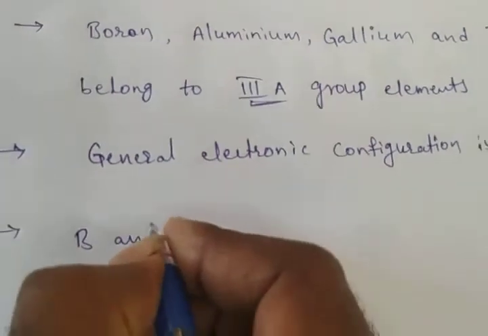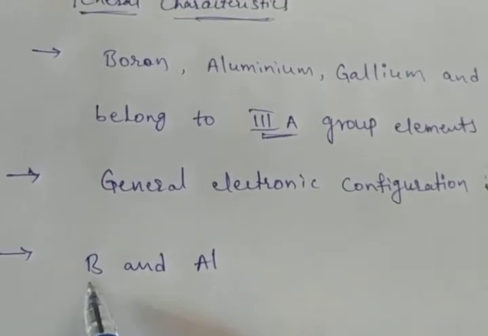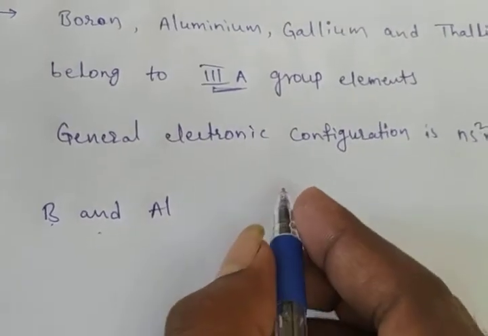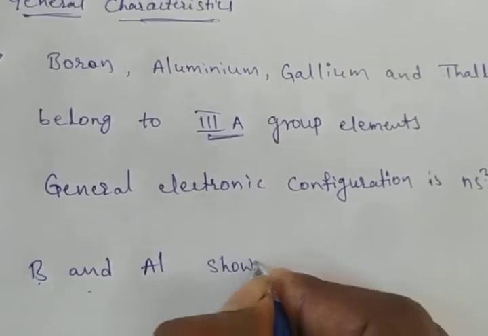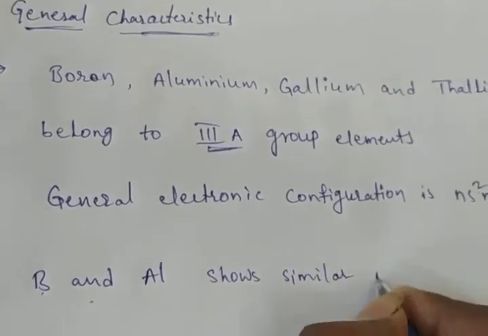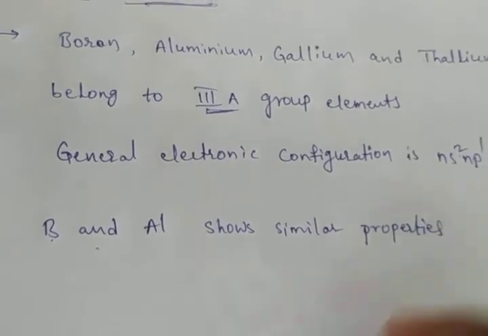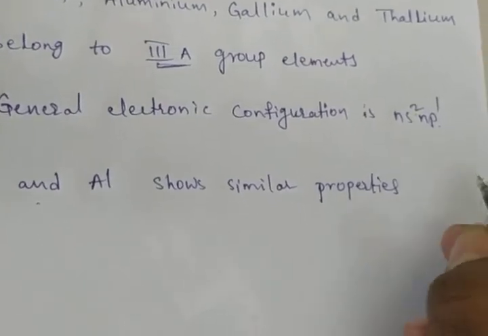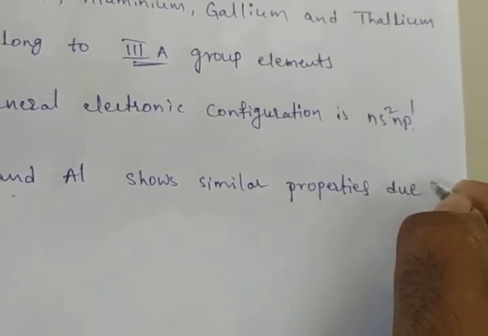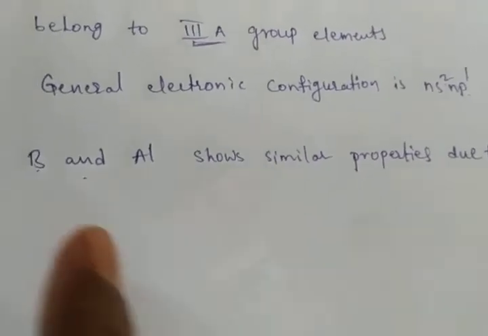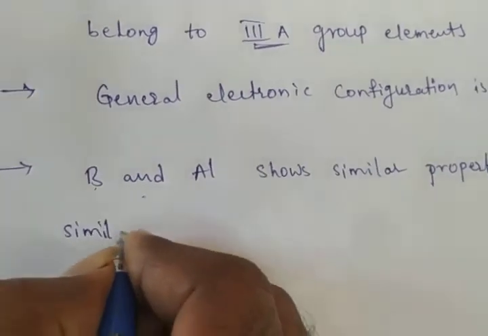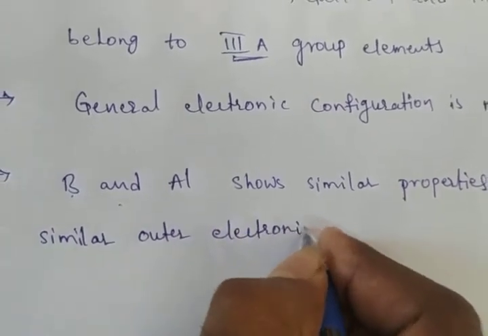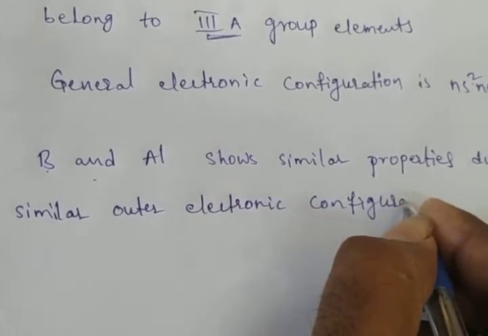Boron symbol is B and aluminium symbol is Al.